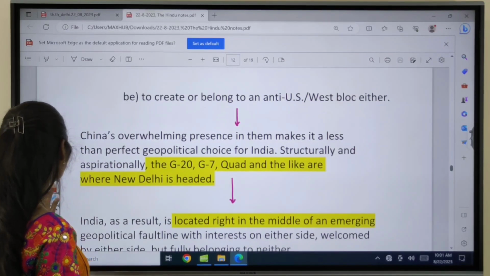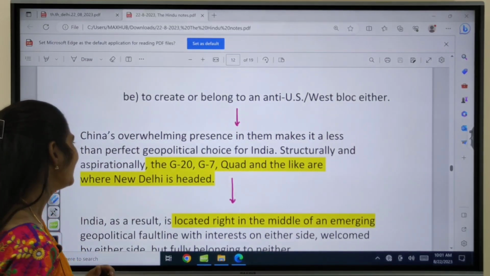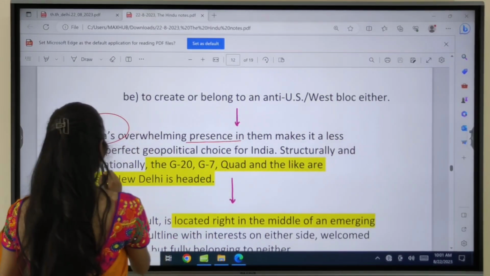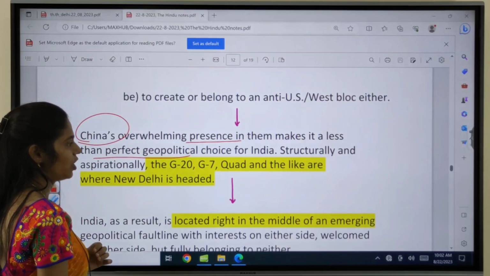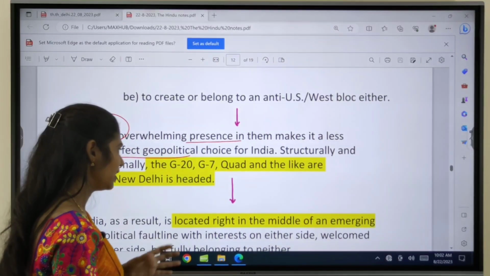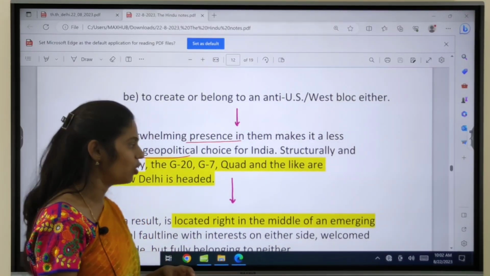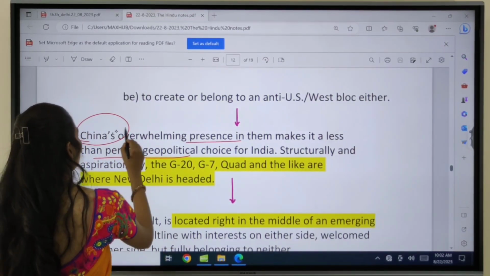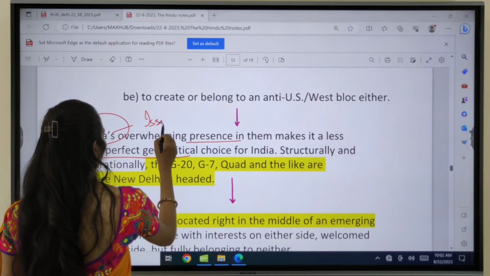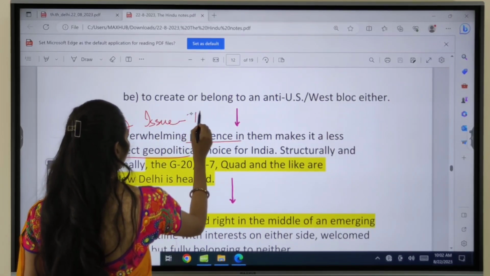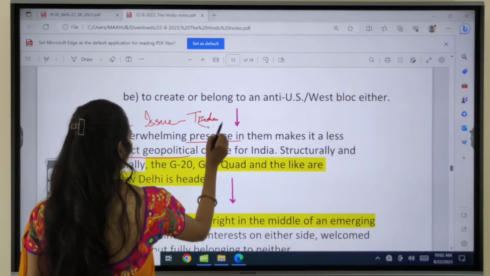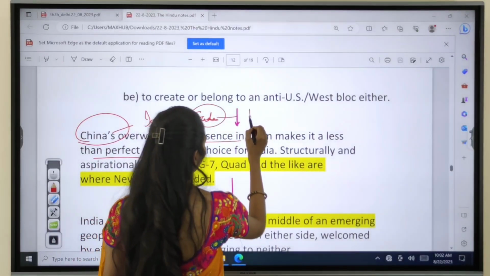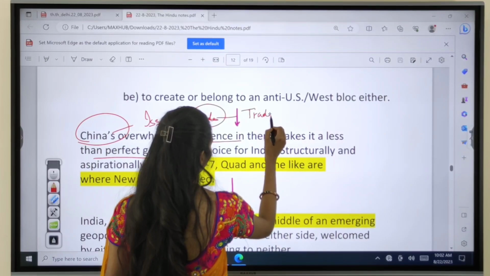And if you're talking about the presence of China, yes, China's overwhelming presence makes for a less than perfect geopolitical choice for India, especially in some groupings where China is also a member, right? And with China we always have some issues regarding trade. The trade is always positive for China, that is, China will be enjoying a trade surplus.